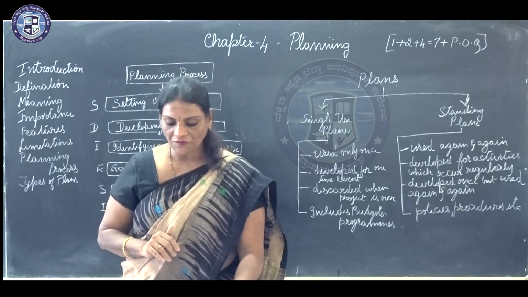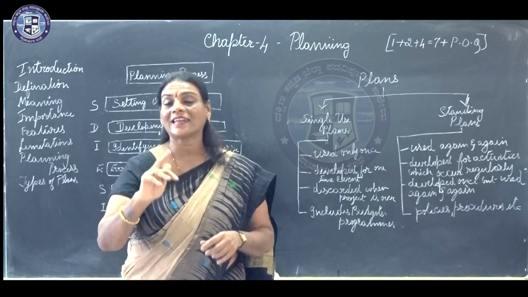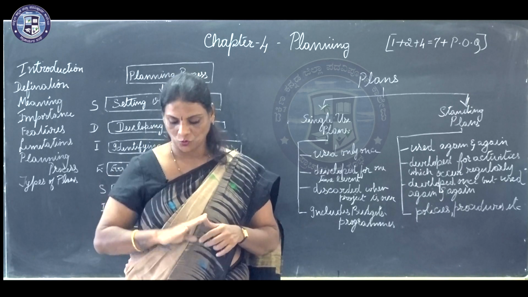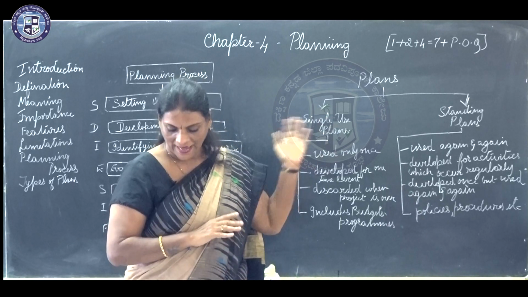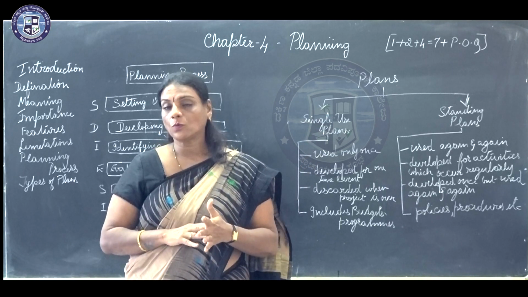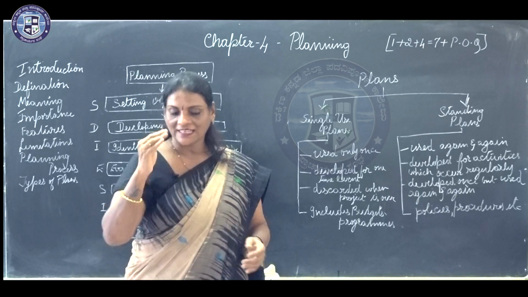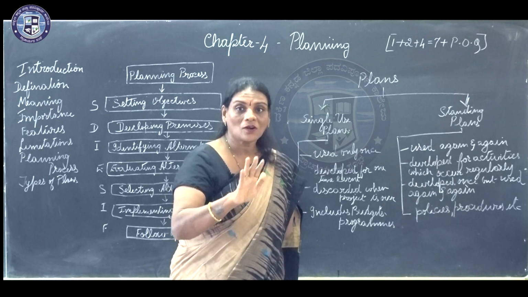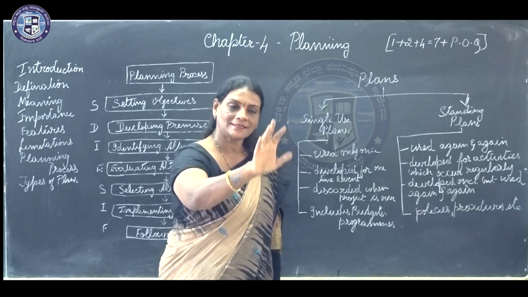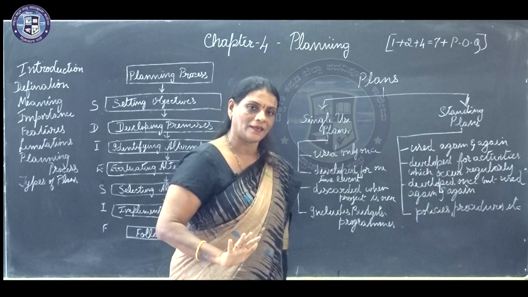Now, such a course of action is not likely to be repeated in future, and the duration of this particular plan will depend on what? Will depend on the type of your project. So you cannot say how long. Until and unless that project is there, that plan will be there.